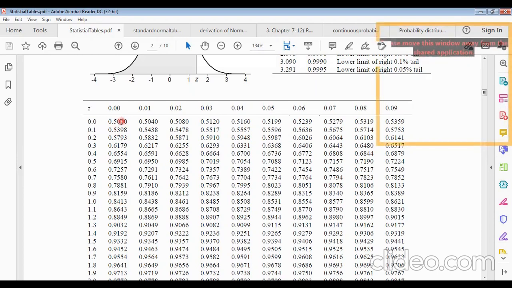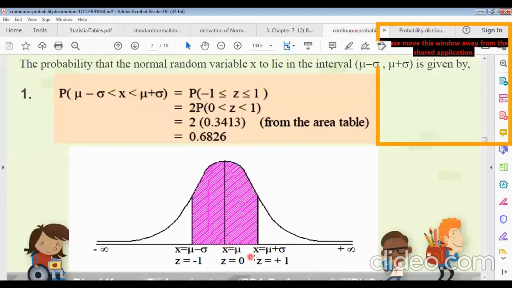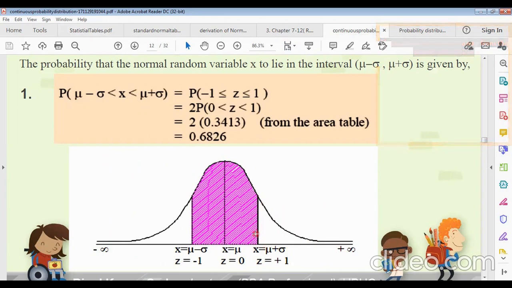0.8413 minus 0.5 will be the shaded region between z equals 0 and z equals 1. For z equals 0, the total area is 50%. Now for z equals 1, this is the area. Then after subtraction we get 0.3413. From where did we get it?